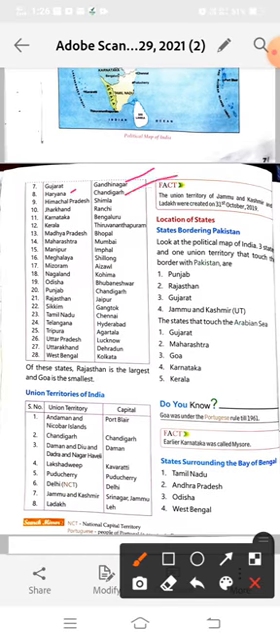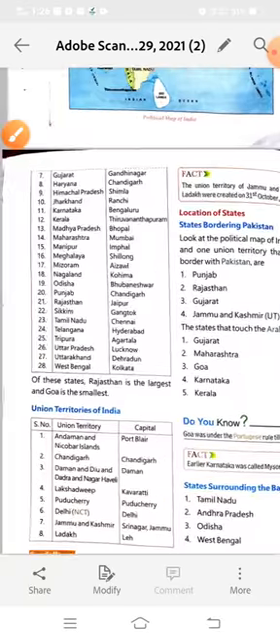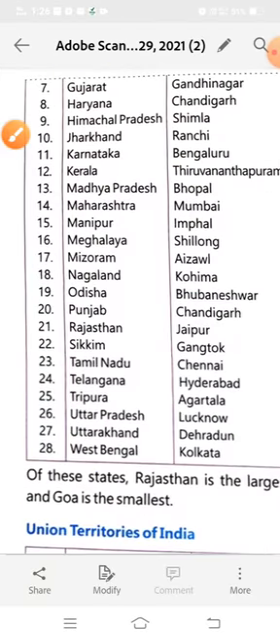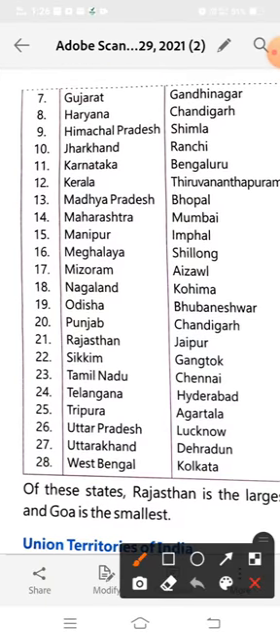Haryana, its capital is Chandigarh. Himachal Pradesh, its capital is Shimla. Jharkhand, its capital is Ranchi. See all the names of the states. Then Karnataka, capital is Bangalore. Kerala, capital is Thiruvananthapuram. Madhya Pradesh, capital is Bhopal. Maharashtra, capital is Mumbai. Manipur, capital is Imphal.